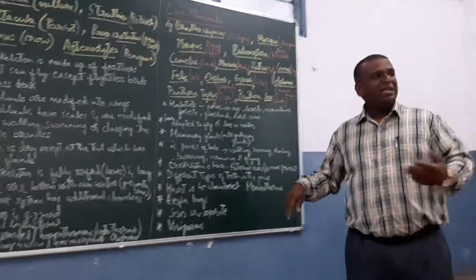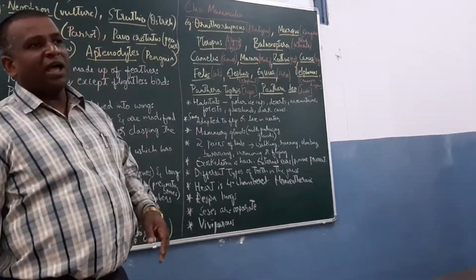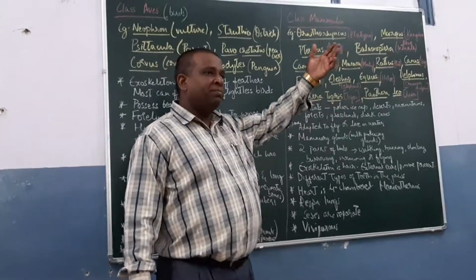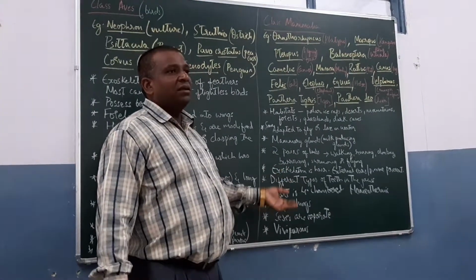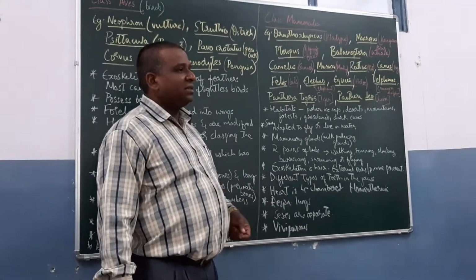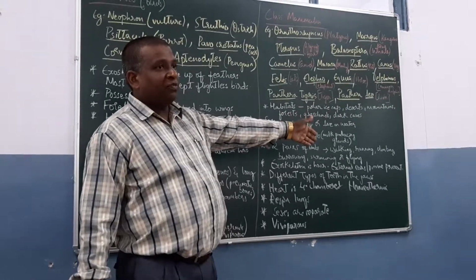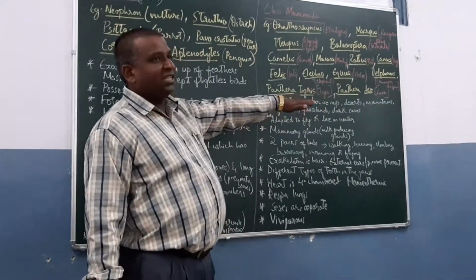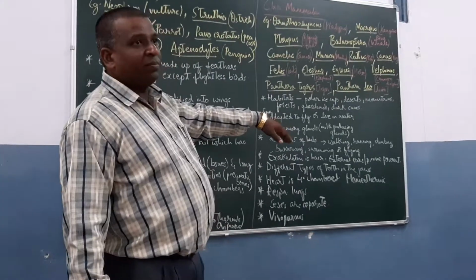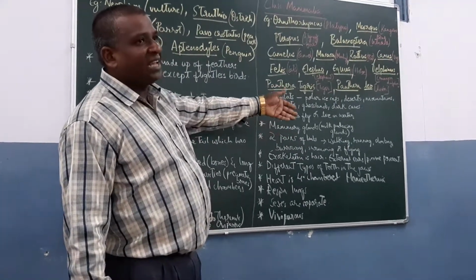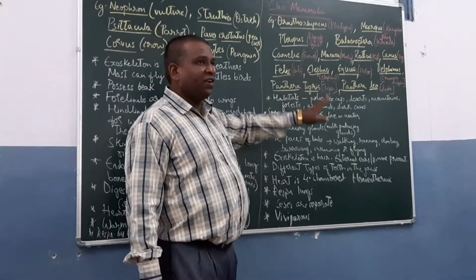Okay. Now habitats, where are these mammals found? They are found in almost all types of habitats. In dark caves you find bats, they are mammals. In water you find the whale, dolphins, they are mammals. Okay. In the polar ice caps, polar bear, which comes under the canine group. Polar bear is found in the polar ice caps. Deserts you find the camel, a large variety of reptiles are also there, that is a different class.